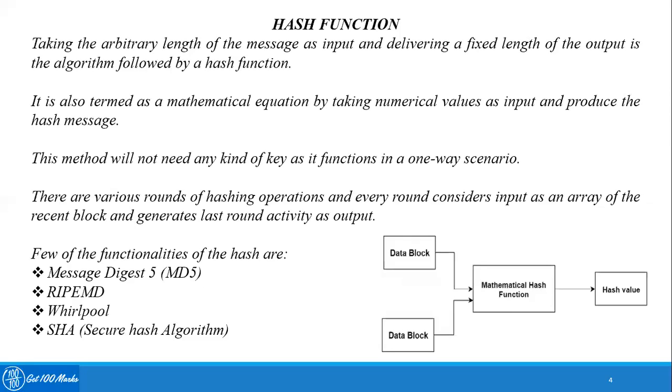Output, which is the end of the first level, is an input for the second level. It follows the same sequence until it reaches the receiver. A few of the hash functions are Message Digest 5, RIPEMD, Whirlpool, and SHA, which is otherwise called Secure Hash Algorithm. Thank you.